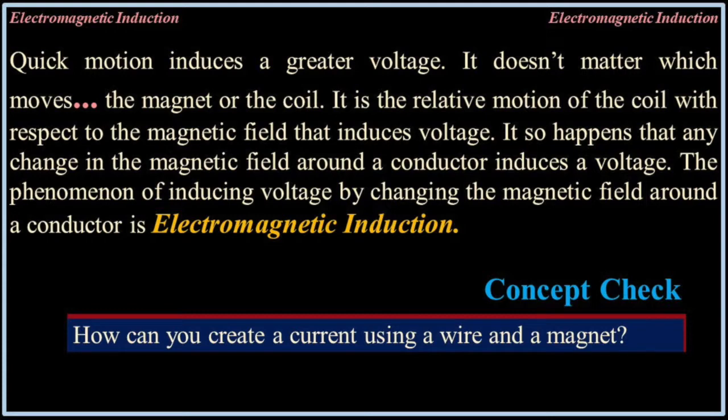Quick motion induces a greater voltage. It doesn't matter which moves, the magnet or the coil. It is the relative motion of the coil with respect to the magnetic field that induces voltage. It so happens that any change in the magnetic field around the conductor induces a voltage. The phenomenon of inducing voltage by changing the magnetic field around a conductor is electromagnetic induction. Concept check. How can you create a current using a wire and a magnet?